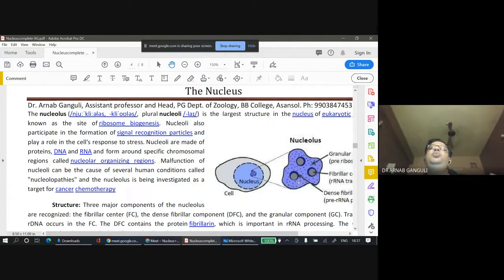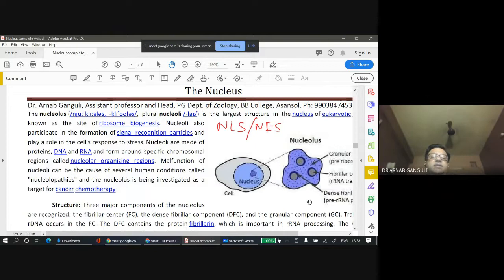If it has a very weak export signal, then predominantly it will stay inside the nucleus. But if the export signal is very strong, whatever protein comes inside the nucleus because of the localization signal is all removed out. So a balance of NLS, nuclear localization signal, and NES, the nuclear export signal, determines whether that particular protein is nuclear or cytoplasmic.